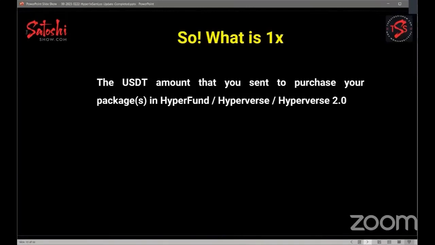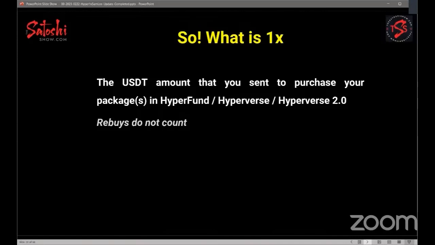What is 1x? A lot of people have asked me, what is 1x? And I'm going, wow, really? So I thought maybe I'll just throw this in here and explain it. Okay, the USDT amount that you sent to purchase your packages in Hyperfund, Hyperverse, Hyperverse 2.0. All right. Rebuys do not count as 1x.